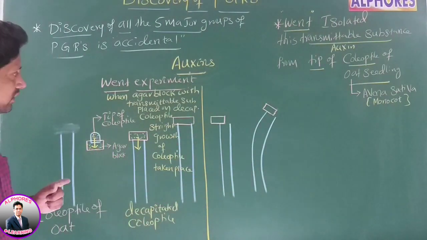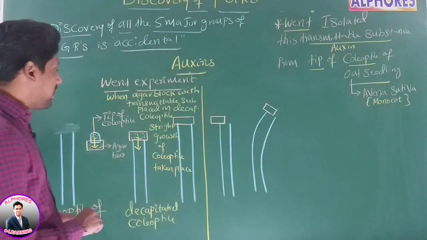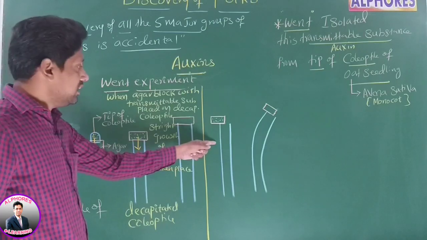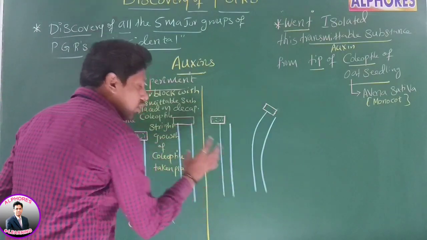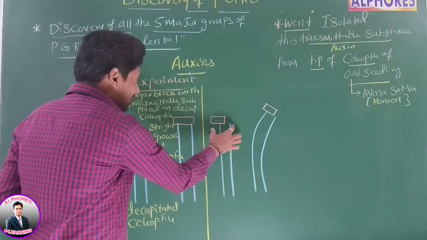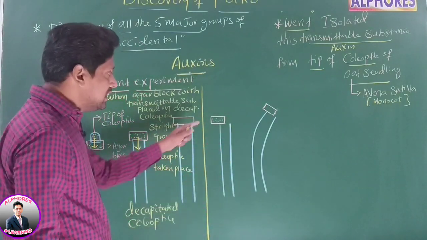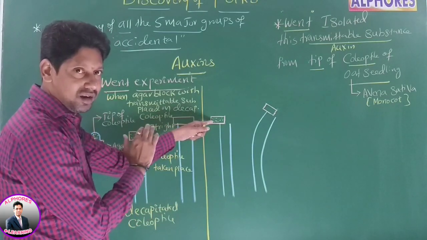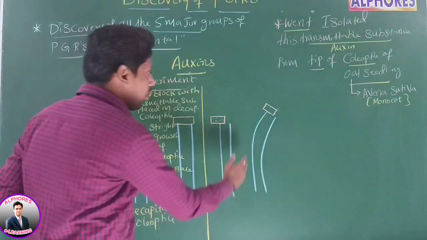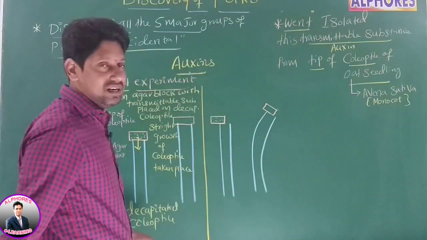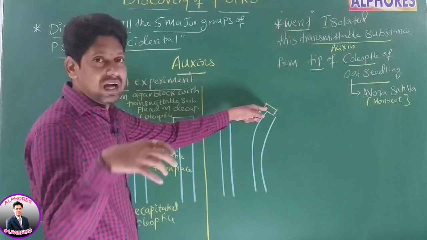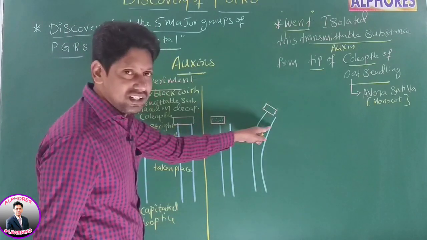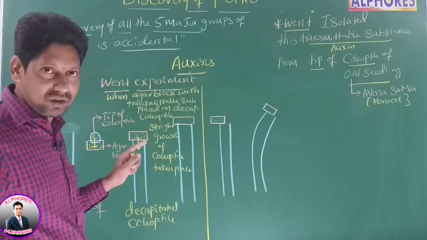Is it okay? Now in the next experiment, he placed agar block on one side of the coleoptile. See this diagram carefully. Sir, in this diagram, this is decapitated coleoptile. On this decapitated coleoptile, he placed agar block on one side. Then there was a bending in the coleoptile in the direction opposite to the agar block. It means on whichever side he placed the agar block, opposite to that side the bending has taken place. Is this statement okay? Right?